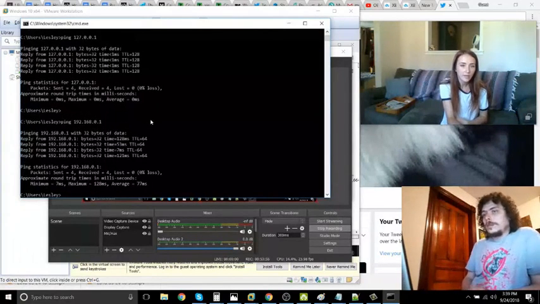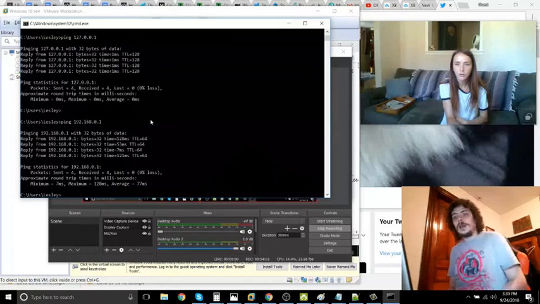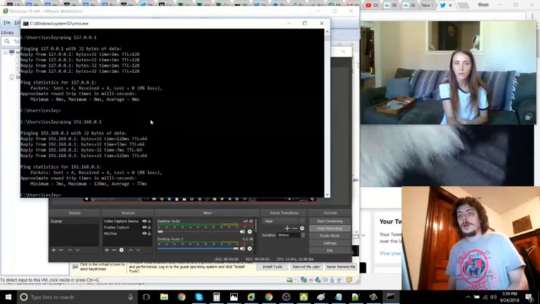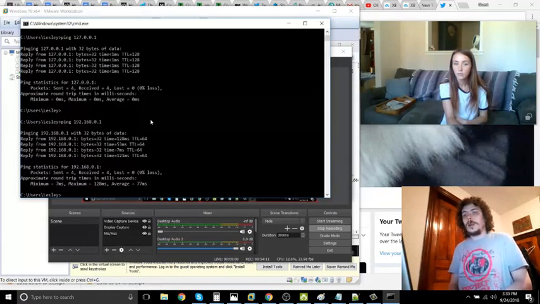So Ping is a site, not like a site, but a command. What do you call it? It's just a command inside Windows and Linux and a whole bunch of other operating systems. Okay. So Node is like. Yeah, Node is just a different command. Node is just to run the code using the Node programming language. Ping is to ping stuff and see the amount of time it takes to get data to and from something.